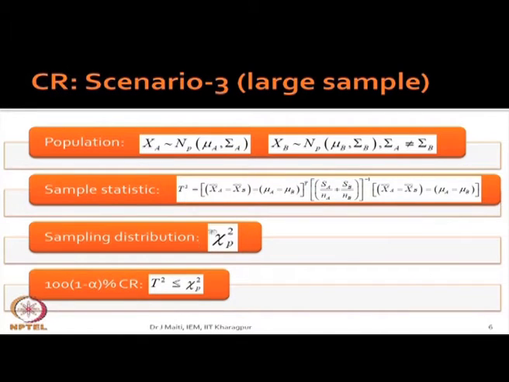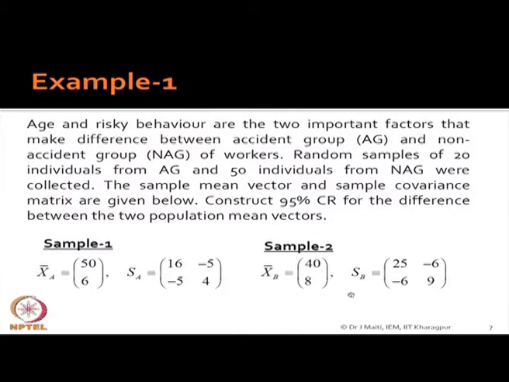That is the large sample, and in the large sample case, you will use the chi-square distribution. This is for the confidence region. Now, this is one example, and the data I have just arbitrarily given, but we have done one study in some coal mines. This is a real application I am telling you. These data are not from that real application, but we have done a similar application.